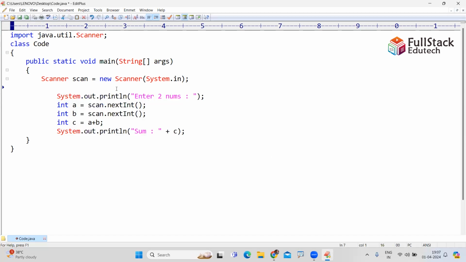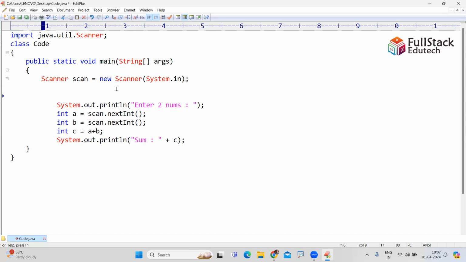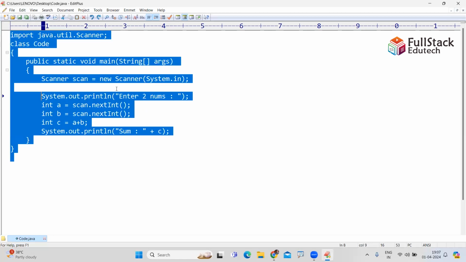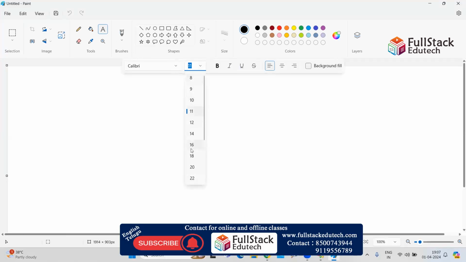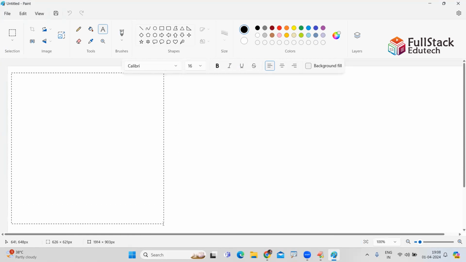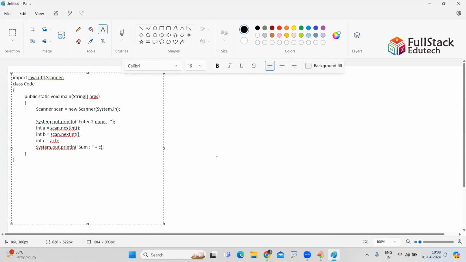Then simply what will we do? We use a for loop. Without it, the code executes one time.